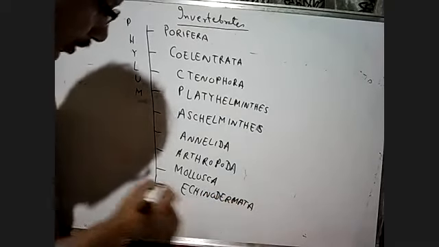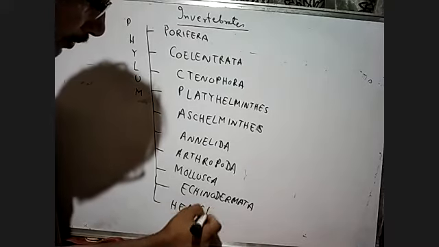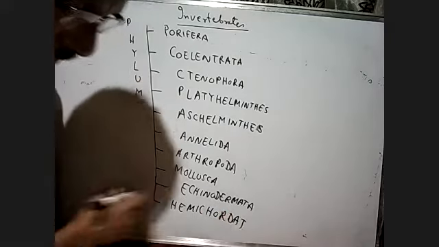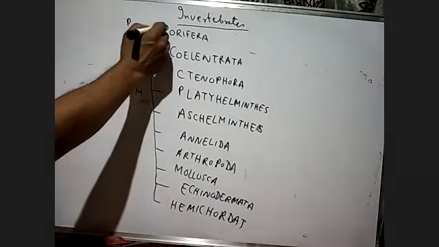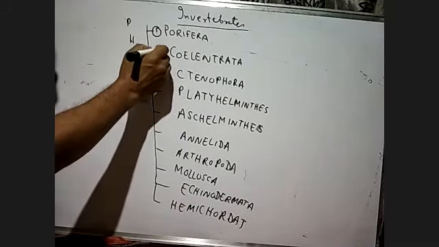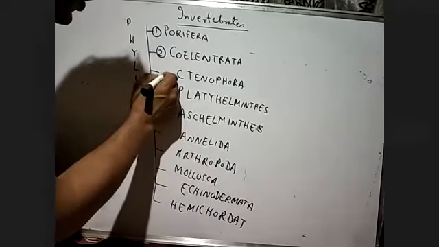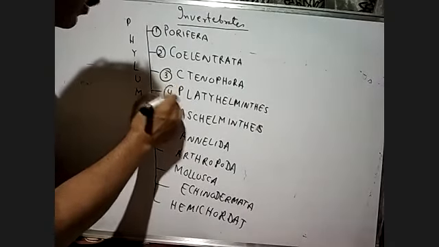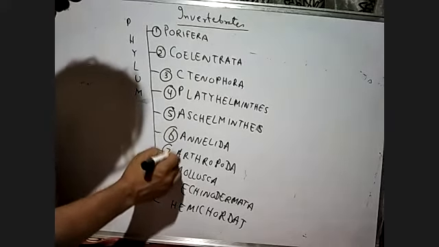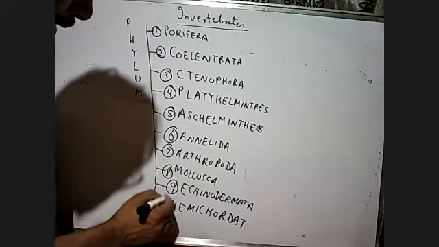Then we have Hemichordata, number 10. So, Porifera number 1, Coelenterata number 2, Ctenophora number 3, Platyhelminths, Aschelminths, Annelida, Arthropoda, Mollusca, Echinodermata, and Hemichordata.